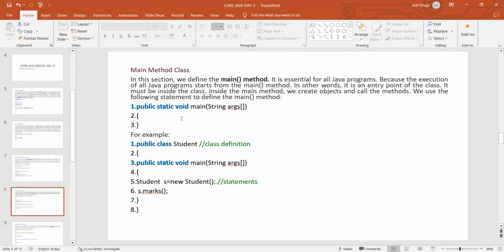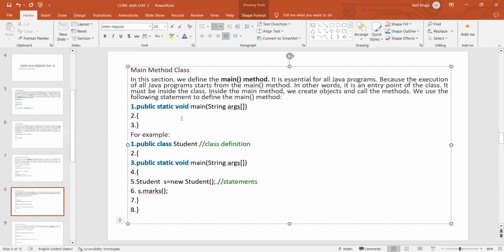Now the next segment in the programming format is the main method. We will write the main method inside the class. It is essential for all Java programs to have the main method, because the execution of every Java program starts from the main method only.